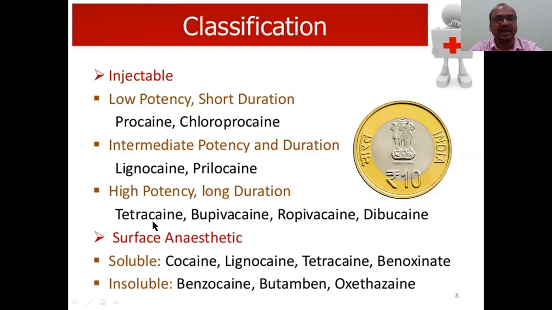Like tetracaine, all these you have to keep in your mind. See here, procaine and chloroprocaine, both are low potency only. And here tetracaine, dibucaine. See, di means 2, tetra means 4, like that. Here you can remember high potency, long duration: bupivacaine, ropivacaine. You have to practice several times.